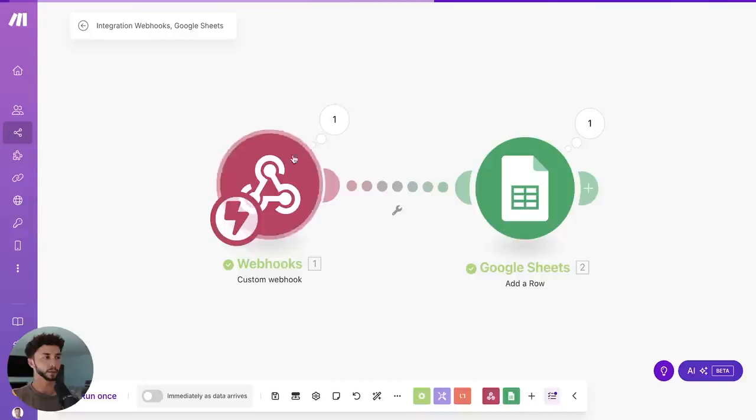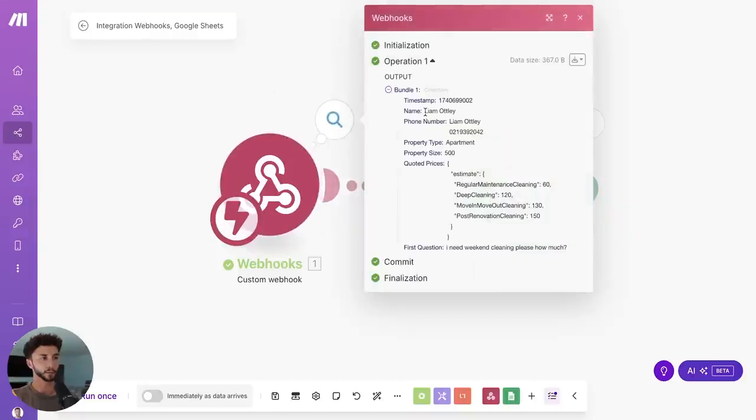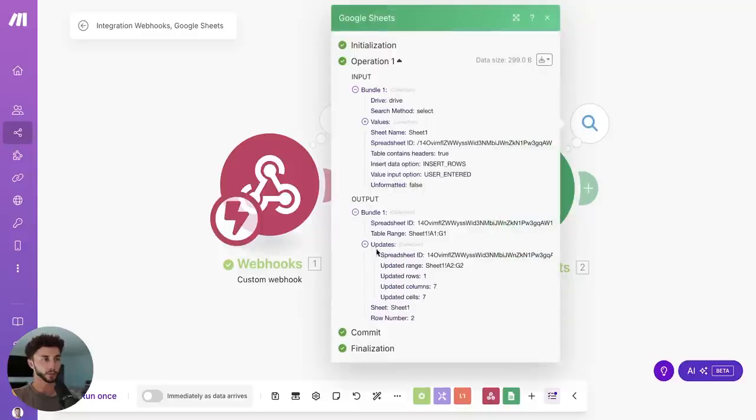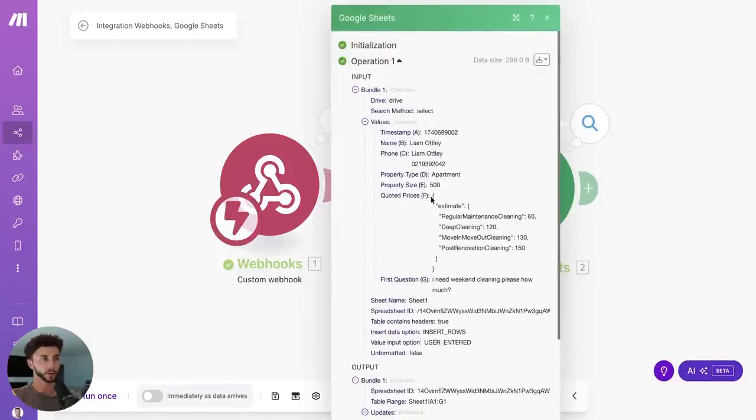And then if we go back to Make, we see these are all green now and we see these dots. So this is the information that came through, name Liam Otley, phone number. And here's a little mistake where we had a new line, apartment, bam, bam, bam, all of that information. And then it's added it into Google Sheets. Here we see updates, updated number of rows, all the values that it's updated. And we can go to